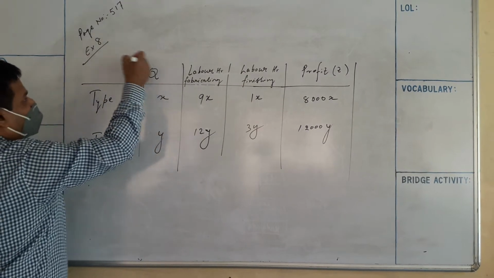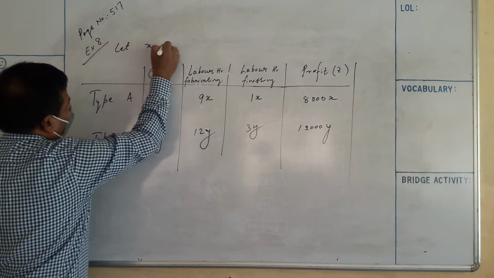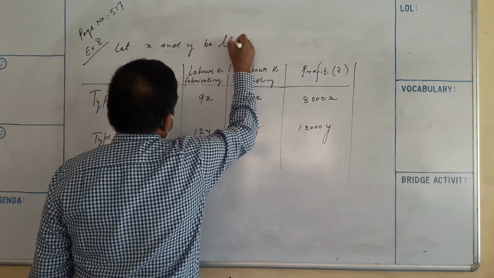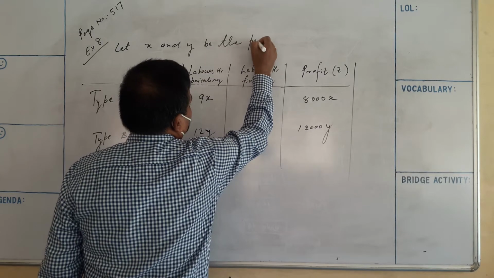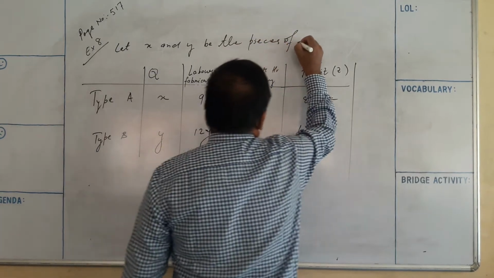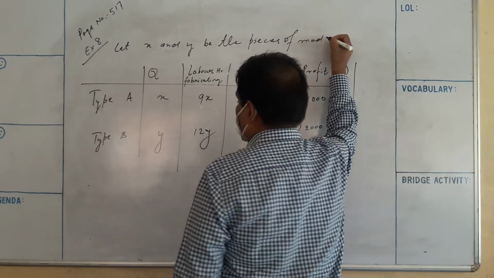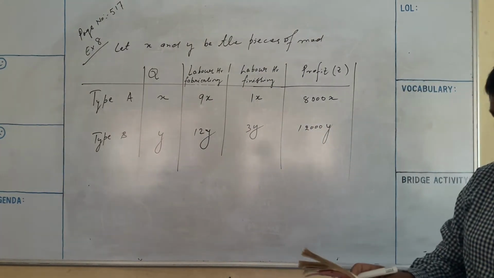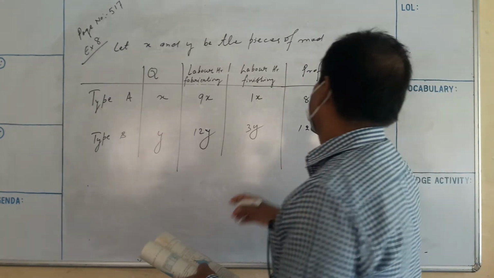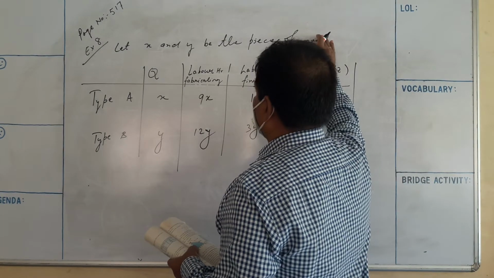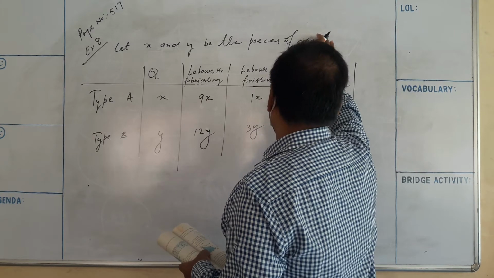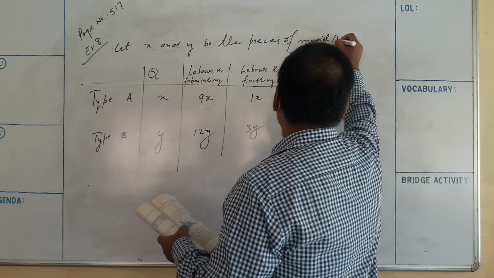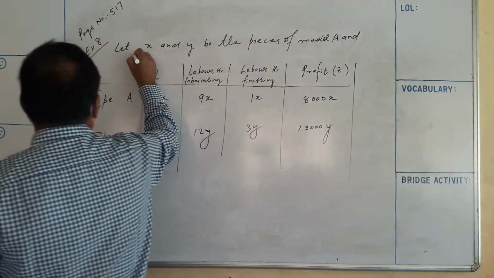So you can write here, let X and Y be the pieces of model A and B respectively.